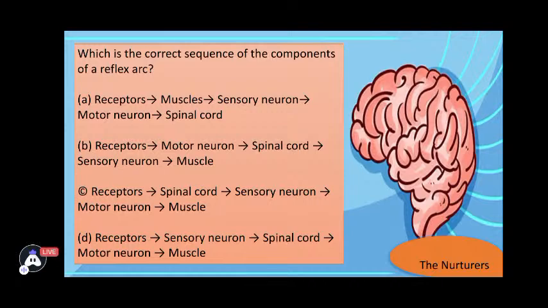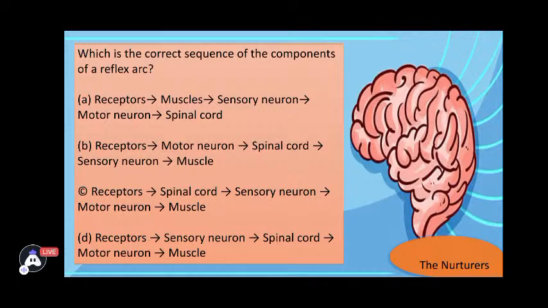A, receptors. Receptors are giving information to muscles, then sensory neuron, motor neuron, and finally to the spinal cord. Or B says receptors, then motor neuron, passing the message to spinal cord, sensory neurons and muscles. C is the receptors are giving information to spinal cord, then the information is going to sensory neuron, motor neuron and muscle. And the last is receptors are giving information to sensory neurons. Sensory neurons are giving to spinal cord, further to motor neuron and muscle. So if you could conclude which is the correct option.